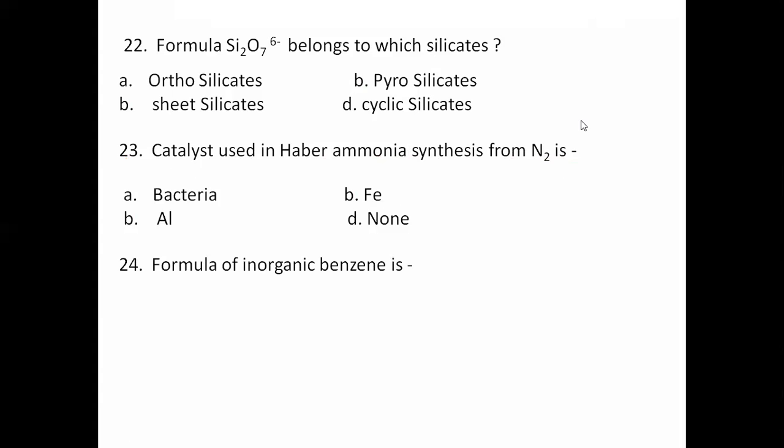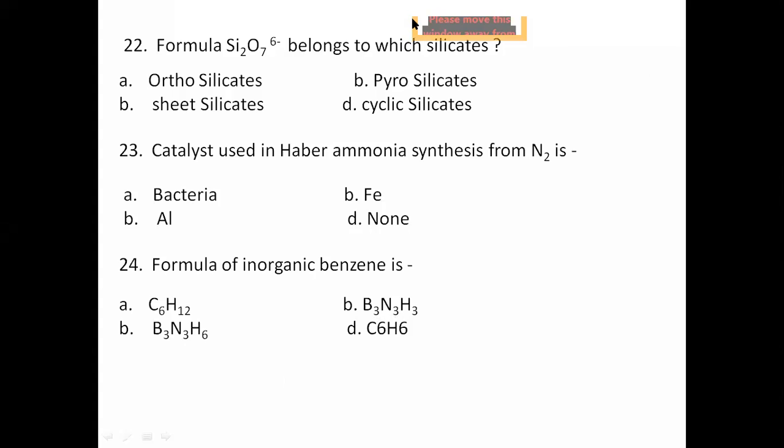Fine. Formula of inorganic benzene. You know, inorganic benzene, also called borazine, having the formula B3N3H6.